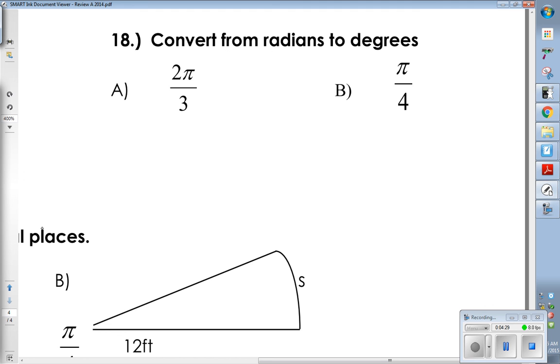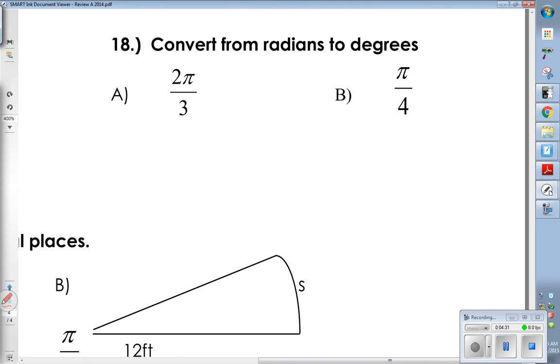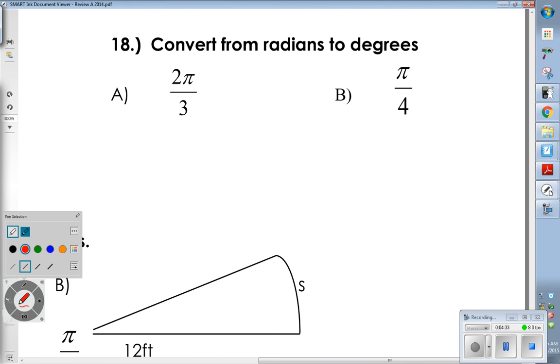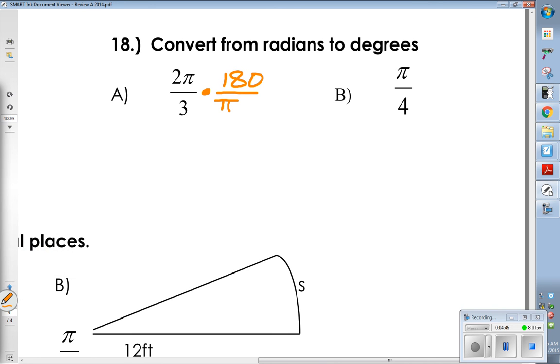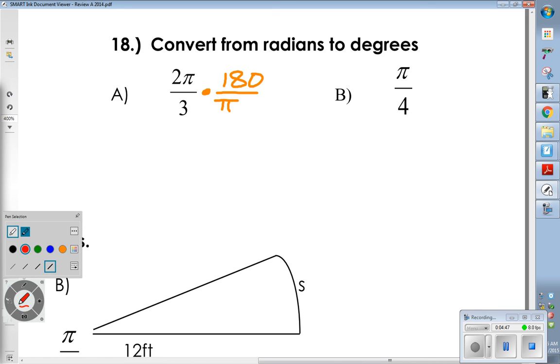Number 18, convert it to degrees. It's in radians, which for us means it has pi in it right now. I want to get pi out of the equation. So where does pi need to go when I set up my fraction? Pi goes on bottom, 180 goes on top. We're going to try to simplify. What can I simplify here? Cross out the pi's. Those go away.